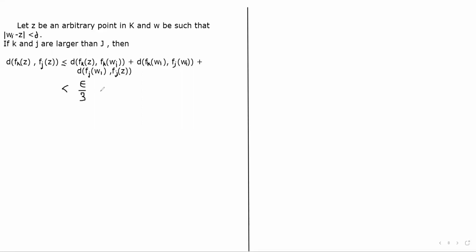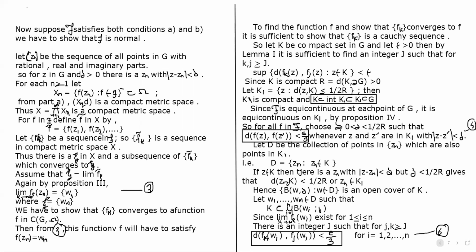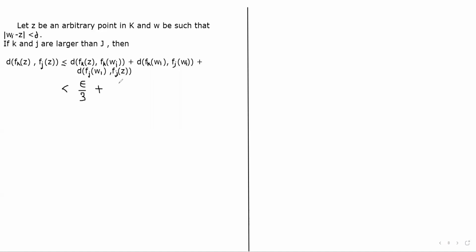Then the value of d(fk(Wi), fj(Wi)), from equation 6, is again less than epsilon by 3, and the third term d(fj(Wi), fj(z)) is also less than epsilon by 3.